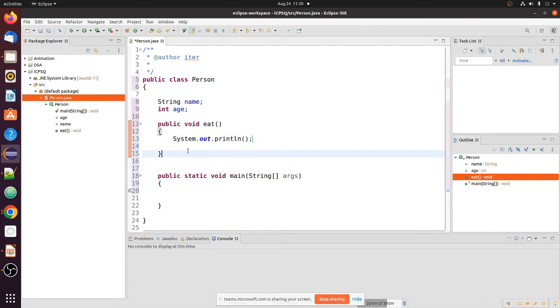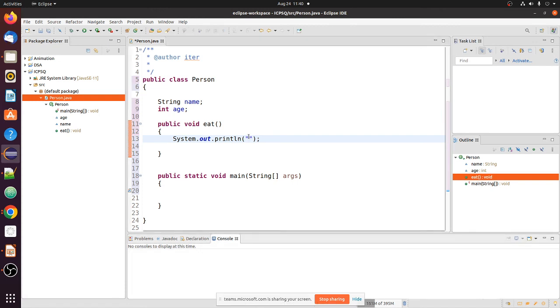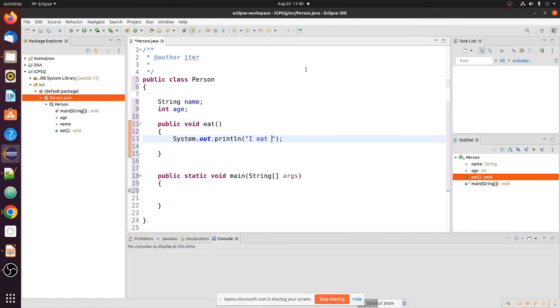This out, this is the package, and now when you study packages you will come to know this is the super class where it has one out stream. It has a method, the println method. It will print whatever you put inside the double quotes to the console. So let us check. Okay, so: I eat bread.